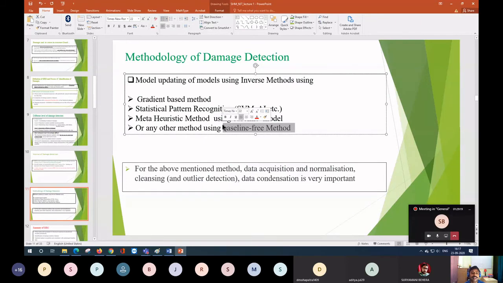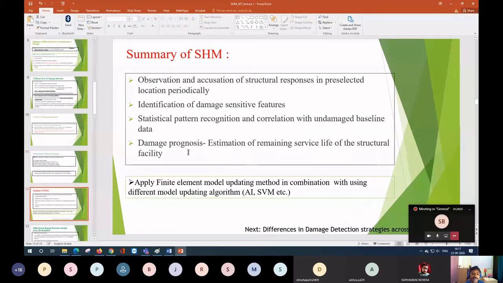Now, if you do the summary of what we have discussed till now, we have discussed what we should do and the various types of structures, and we have learned that we should go for periodical damage monitoring, and we should go for some sort of sensor with pre-selected locations. In the sense, you have to put the sensors in various locations and observe the data.